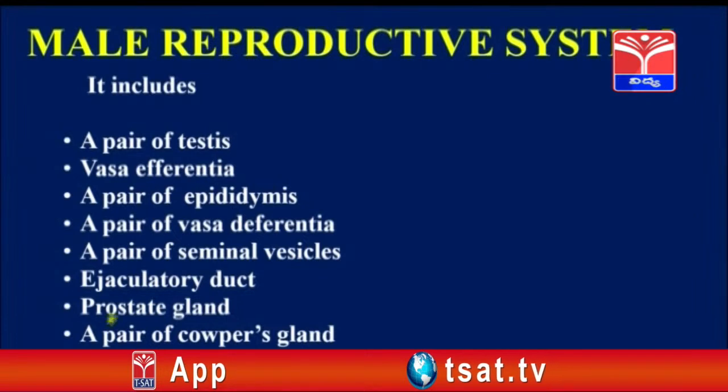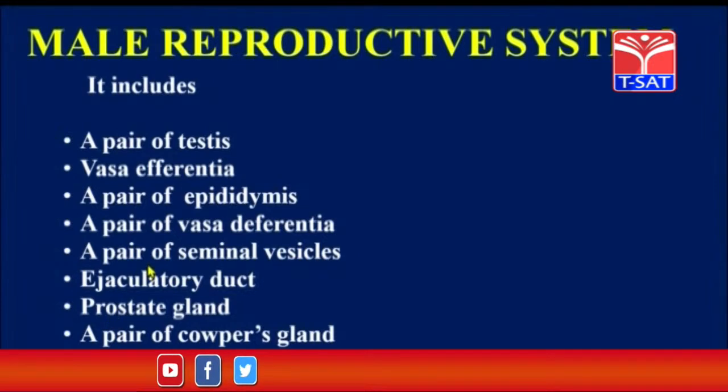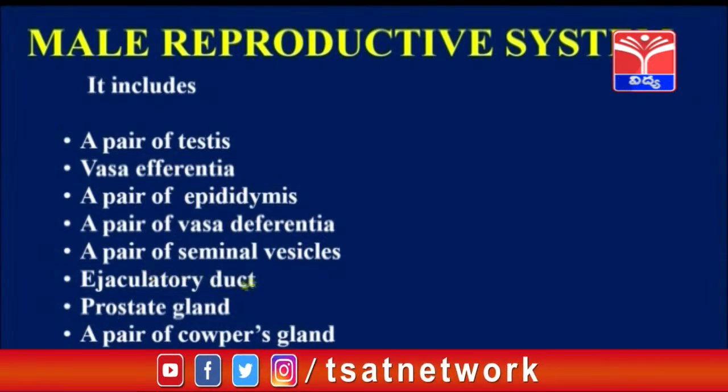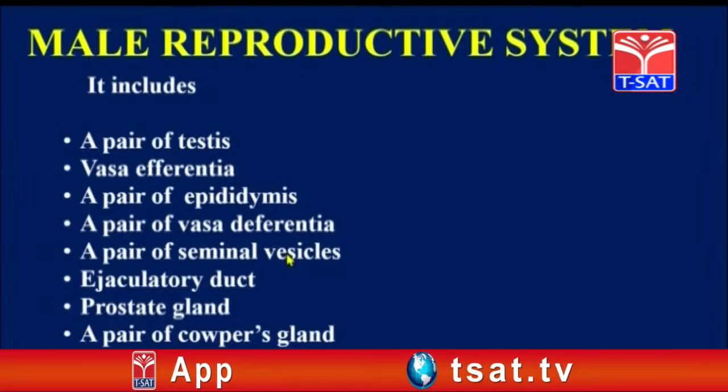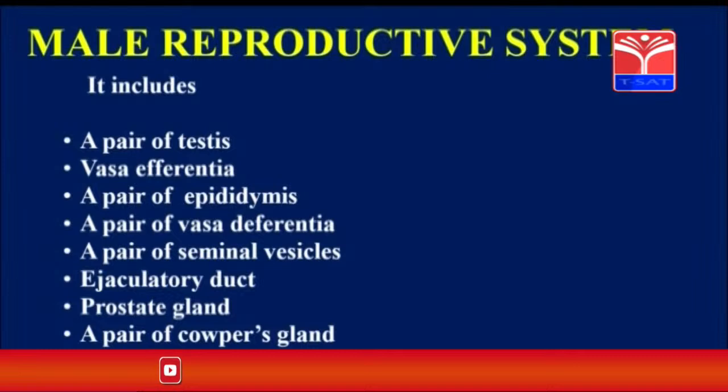Apart from this, the male reproductive system includes some accessory glands. They are called a pair of seminal vesicles, prostate gland and Cowper's glands. What is the function of these glands? The seminal vesicles provide a liquid called seminal fluid. That fluid helps in giving nutrients to the sperm.